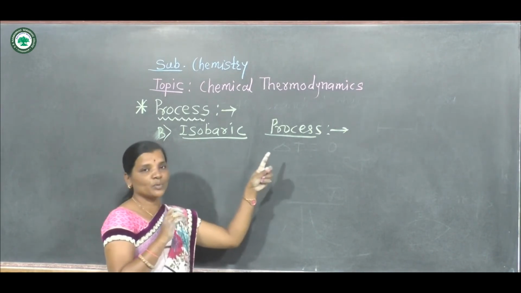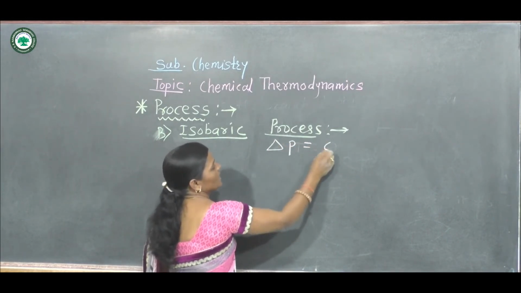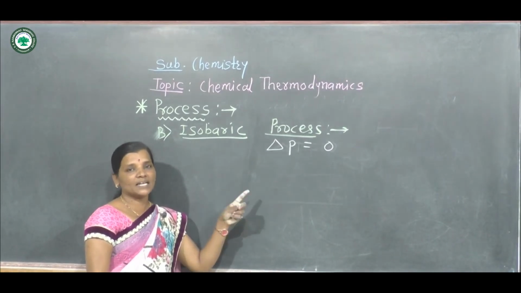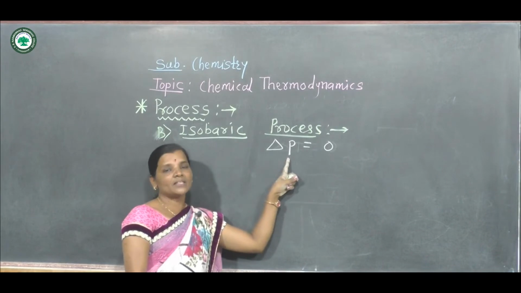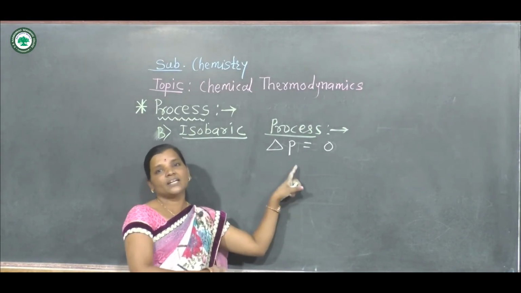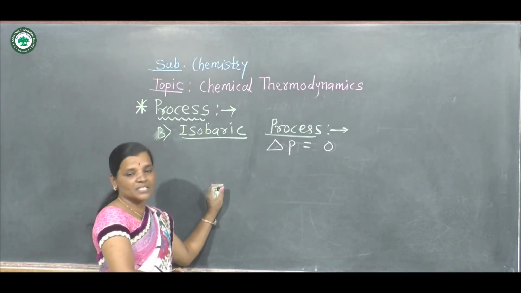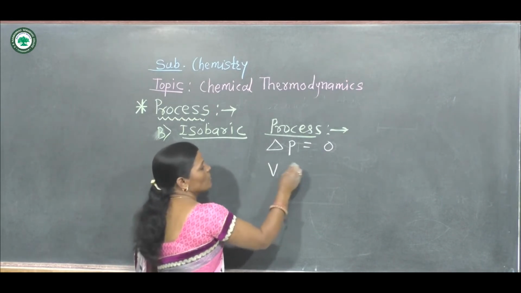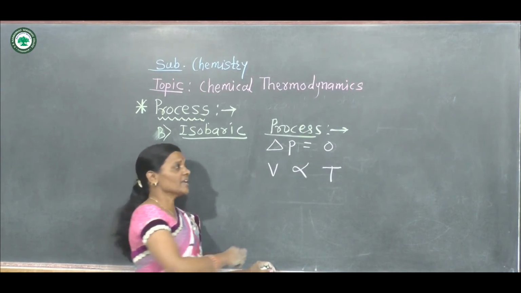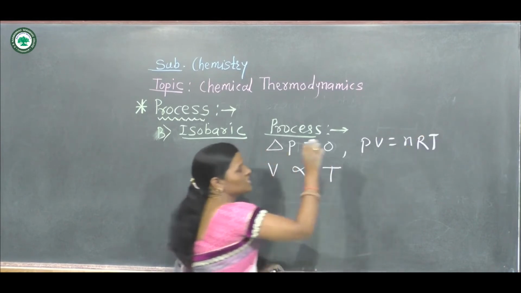Isobaric process means the process in which pressure of the system remains constant, that is, delta P is exactly 0, because pressure of the final state minus pressure of the initial state is 0 if pressure is the same. So for isobaric process, volume is directly proportional to temperature, because in the equation PV is equal to nRT, pressure is constant.